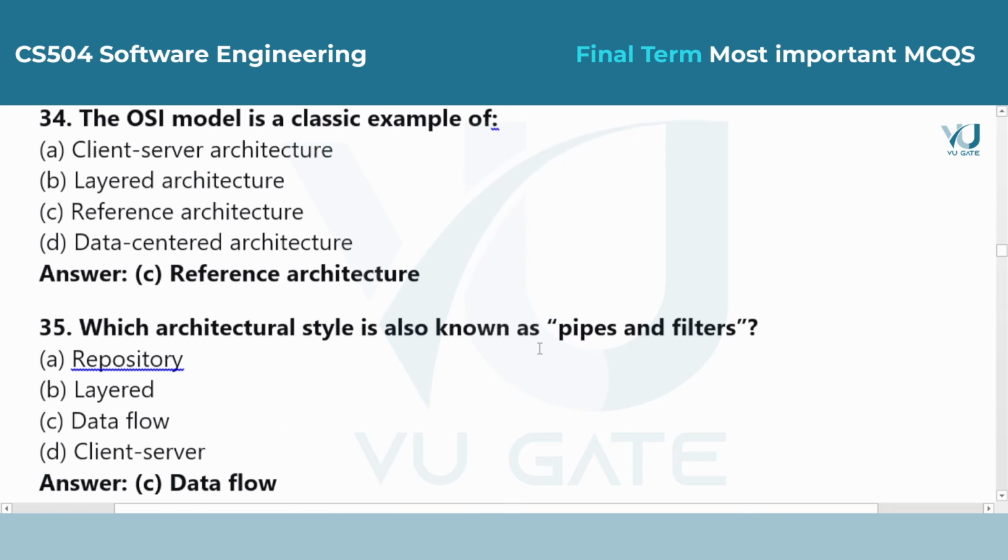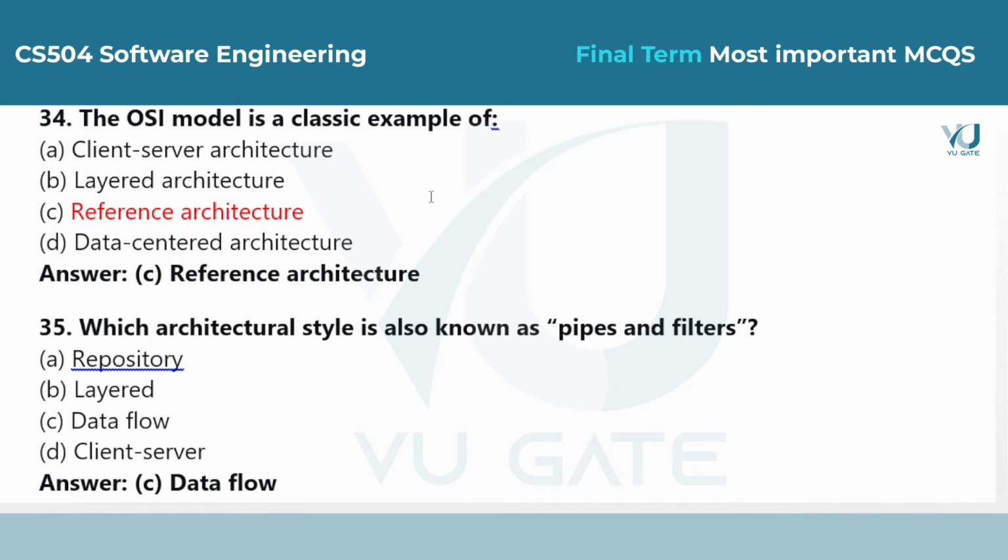Question 34. The OSI model is a classic example of. Answer is option C, reference architecture. A reference architecture provides a proven template or set of standards. The OSI model serves as the standard for how networking software should be built.